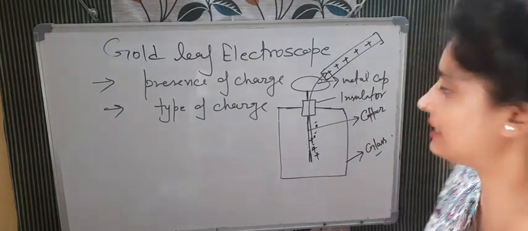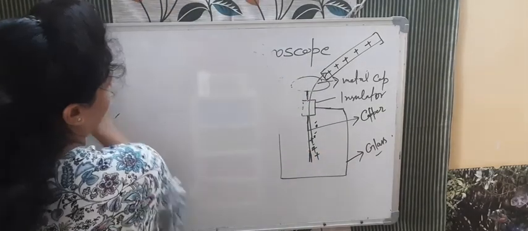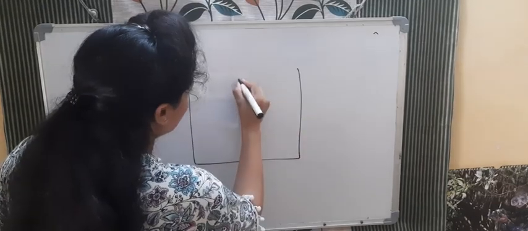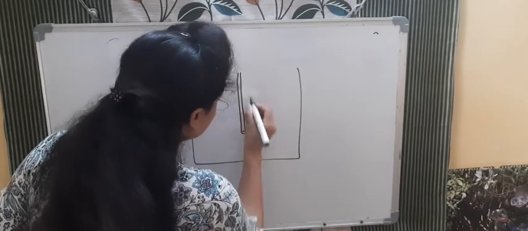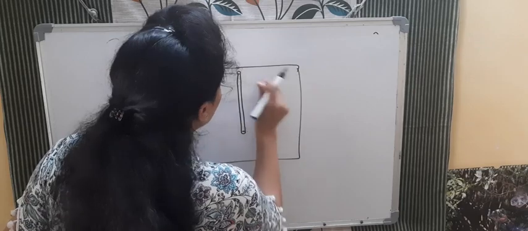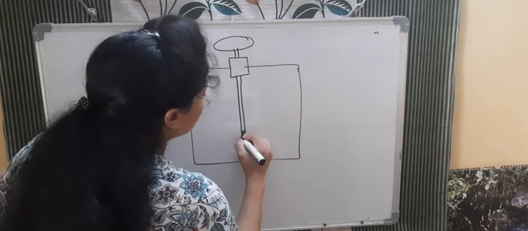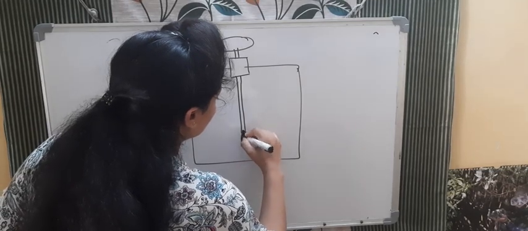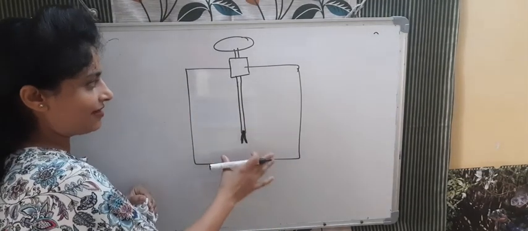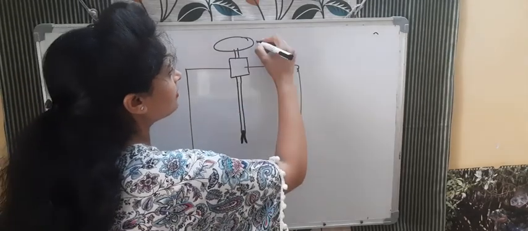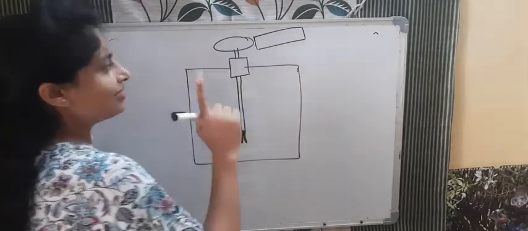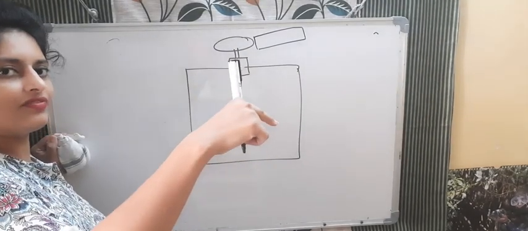See, I'll make one clear diagram. It's very simple. This is the copper rod, and here is the insulator, connected here, and then there is the metal cap. Here there are two leaves. These leaves are fully collapsed, there is no divergence between them. But when we touch a positive or negative rod here, we will take two cases. Firstly we will take a negative rod, and then the positive one.